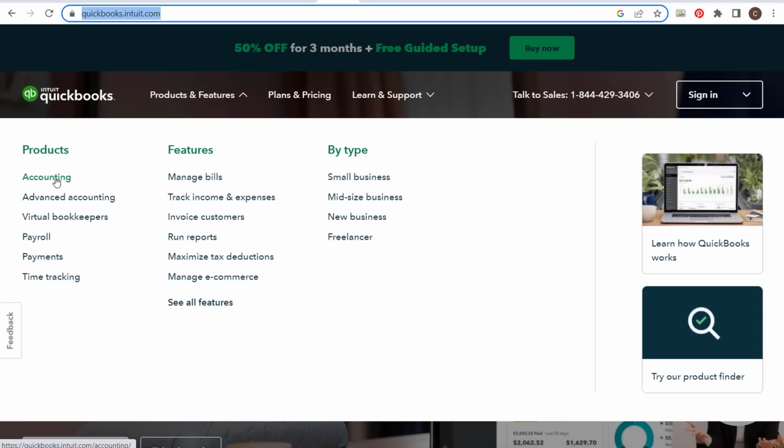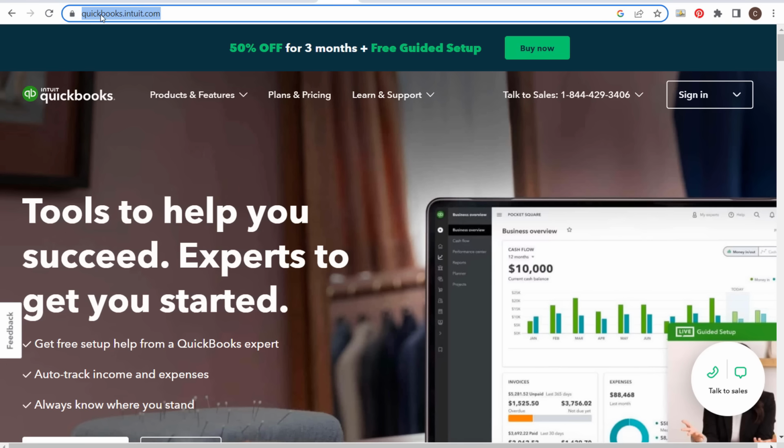If I come to products and features, you'll see accounting. I can't just target the keyword accounting because people are searching for all different types of accounting, whether it's somebody looking for an accounting class, or maybe somebody's looking for what is accounting. I want people who are actively searching for accounting software. So you need to make sure that you're targeting the right keywords, and this is where the Google Keyword Planner could also be very helpful.